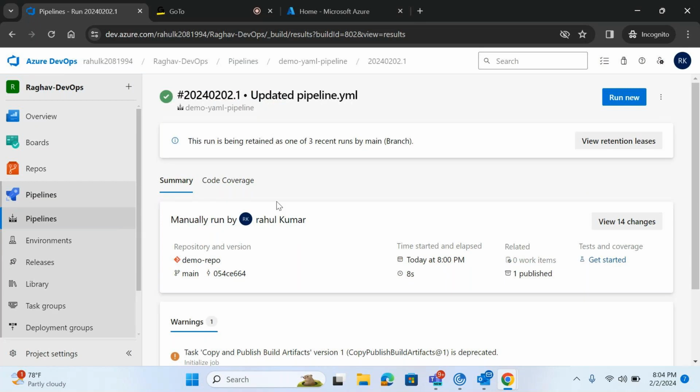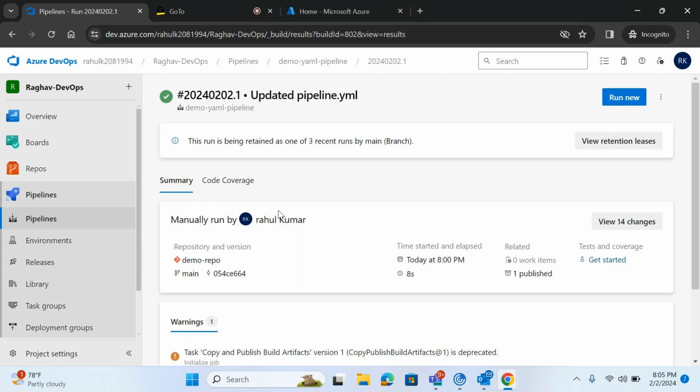Now, I have told you, you can run your pipeline in three ways in Azure DevOps. One, you can run it manually whenever you need it. You just hit trigger. The second thing, whenever you need it, you can schedule it. Suppose you want to run it at midnight, you can schedule it. Third, you can configure an auto run, in the sense that whenever there is any change in your repository, it will trigger your pipeline automatically. You don't have to worry about triggering.